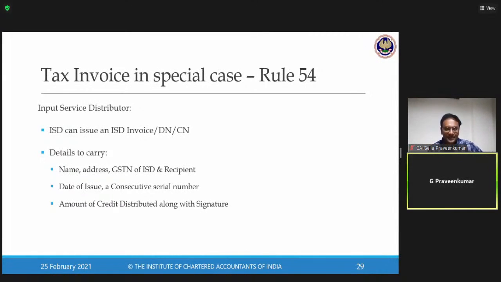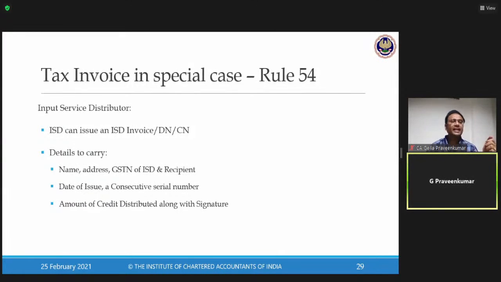Now, as per the GST law, Rule 54 gives clarity on what details have to be given in an ISD and how an ISD invoice has to be issued. Please bear in mind, the tax invoice under section 31 is completely different compared to an ISD invoice issued under Rule 54. Like a tax invoice, there is an ISD debit note and ISD credit note. Whatever we talk about tax invoice, all are applicable to ISD.